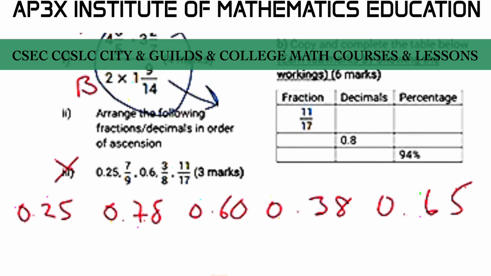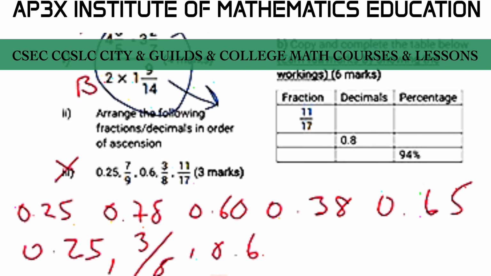So from this list of numbers, it is evident that 0.25 is our lowest, smallest fraction. Our next largest is going to be 0.38, and 0.38 is the conversion of 3 over 8, so that's 3 over 8. Then from 0.38 we're going to move to 0.60, which is the 0.6 that we initially had, right?